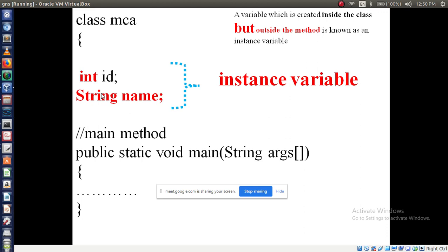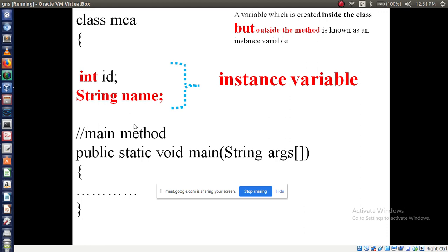Generally you have to write the class name. You can define any variables, int id, String name. These we name as instance variables. Then you have to write public static void main, right? This is a method. Which method? Main method, right? Not only the main method, but we have different kinds of methods.